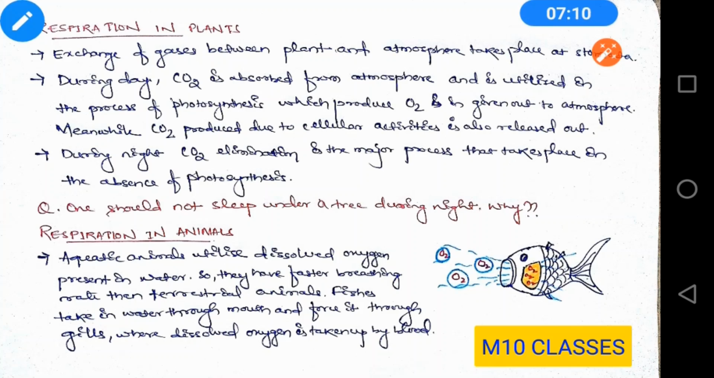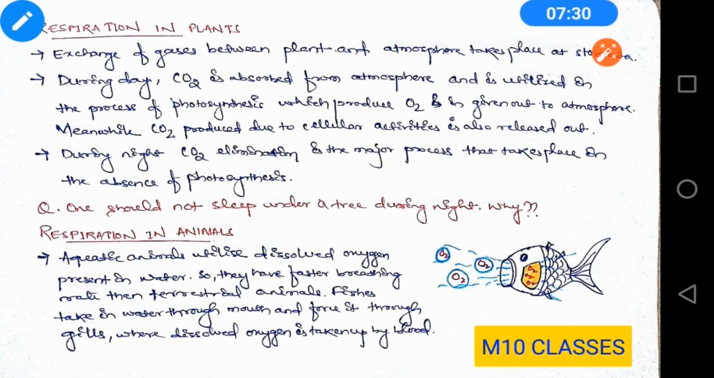They get oxygen from the dissolved oxygen present in water. Oxygen is very less soluble in water, and that's why the amount of oxygen that the aquatic animals get is very less. So they have to breathe faster to get more amount of oxygen.